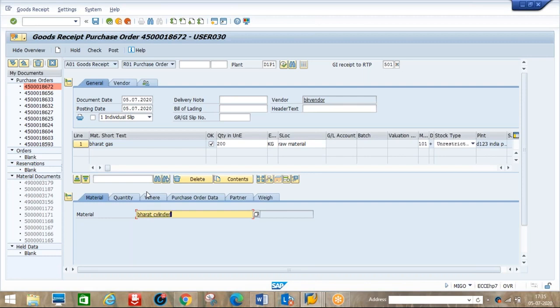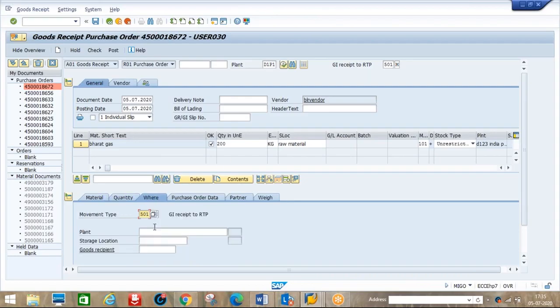Bharat cylinder. Quantity, let's say 20 cylinders, each cylinder maybe 10 kgs. So 10 into 20, 200 kgs. Next, where we are going to keep these cylinders: plant D1 P1, storage location D1 S1.